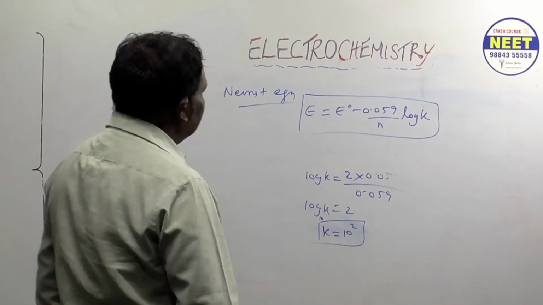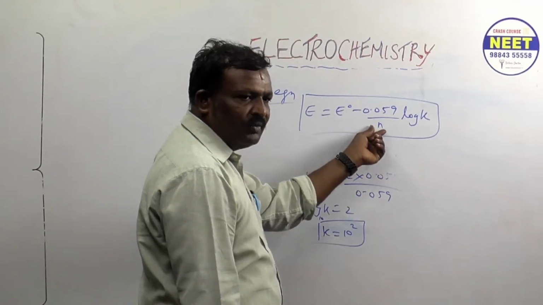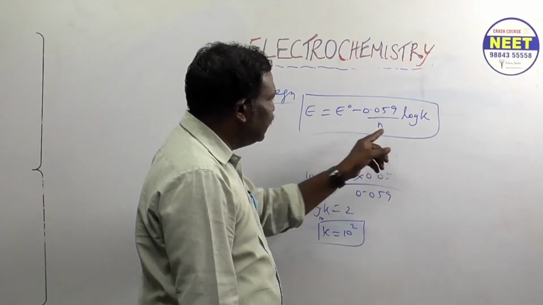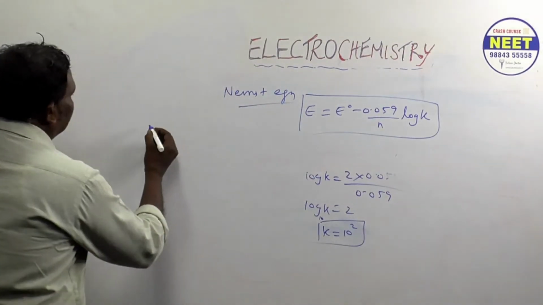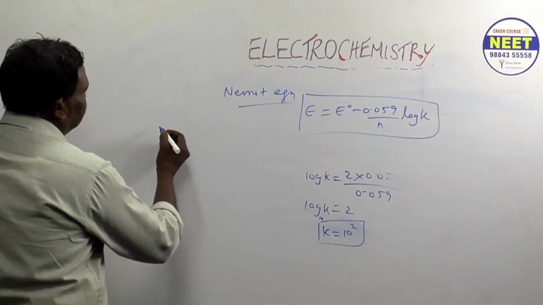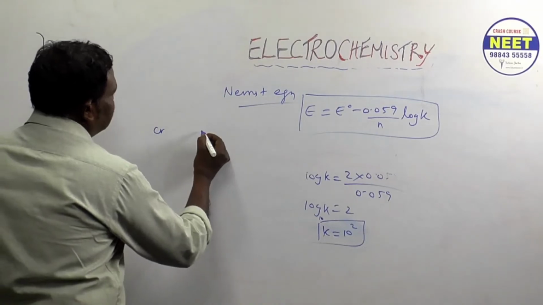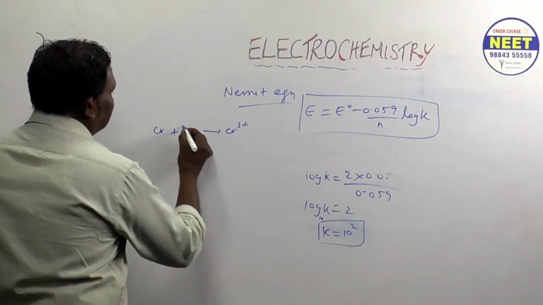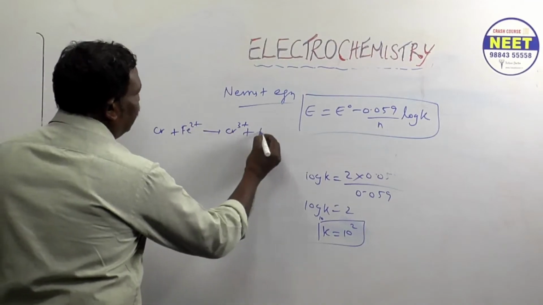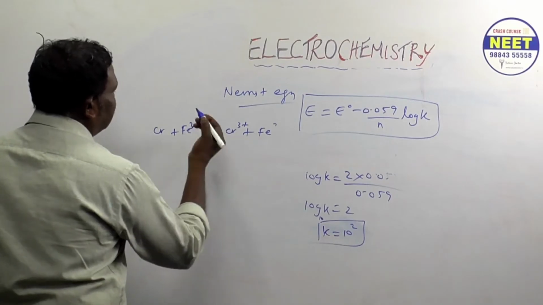Understood? So mostly they'll give E naught, and n we know, we are doing any sum we can get the n value. Suppose for example, Cr becomes Cr3+, Fe2+ becomes Fe3+, Fe3+ becomes Fe2+.